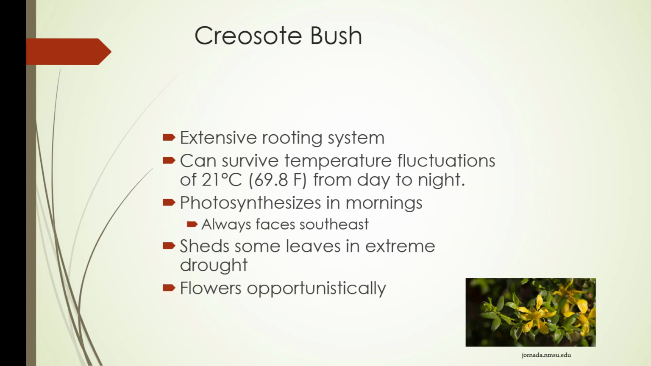So creosote bush has an extensive rooting system. It can survive temperature fluctuations of almost 70 degrees Fahrenheit from day to night. It photosynthesizes in the mornings. It always faces southeast, and it sheds some of its leaves in extreme drought and only flowers opportunistically. It takes a lot of energy to do so, so the pollinators have to be in the area for them to actually flower.